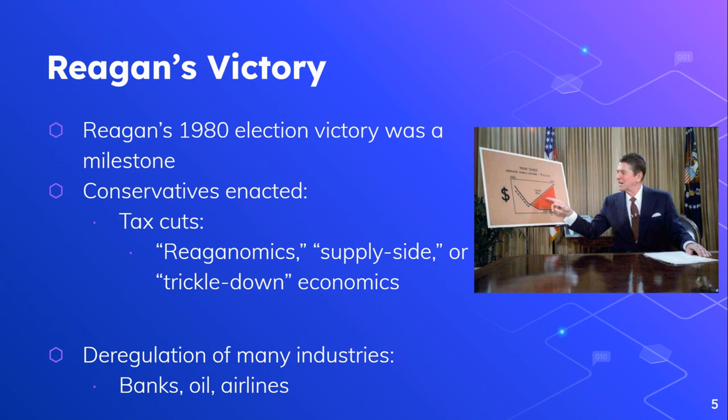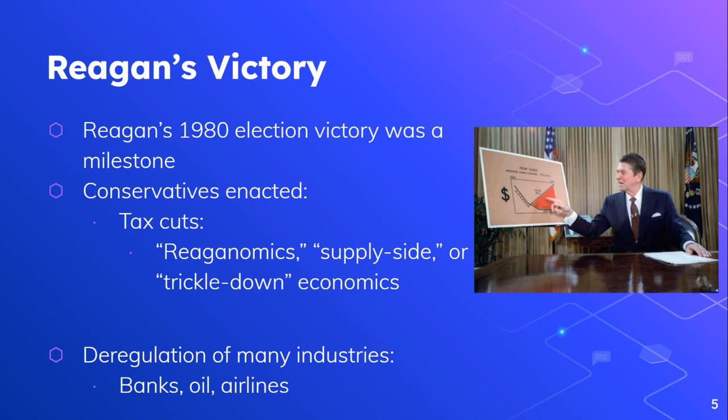So this is the idea that if they cut taxes for the wealthy, for the people who own the businesses, it will stimulate economic growth. So the thought, again, is if they cut taxes on the rich, they will be able to provide more jobs and they will increase wages for everybody else. They also, in the 1980s, cut interest rates. So they make it easier for people to borrow money. And we see a lot of similar tax policies to the policies of the 1920s, which is a good thing to keep in mind if you're trying to compare eras.